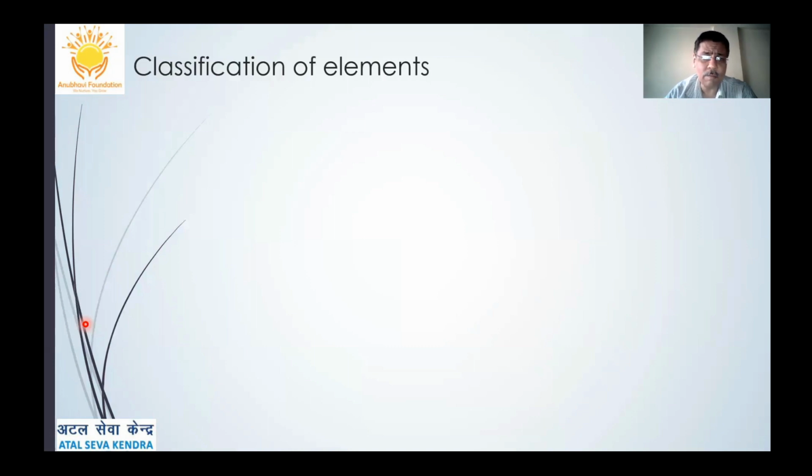So, dear friends, first of all, we should understand what is classification of elements. In ninth standard, you have talked about elements. What are elements? Elements are those substances which cannot be further divided by any physical or chemical processes. In ancient times, especially in India, the sages said that this universe is made up of Pancha Mahabhuta, that is air, water, fire, earth, and the sky.